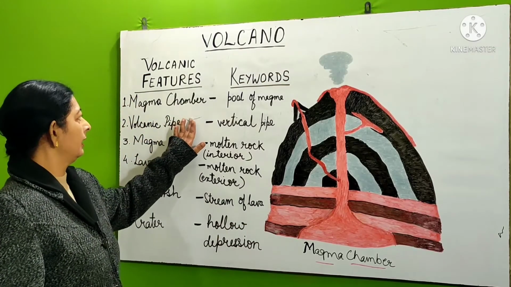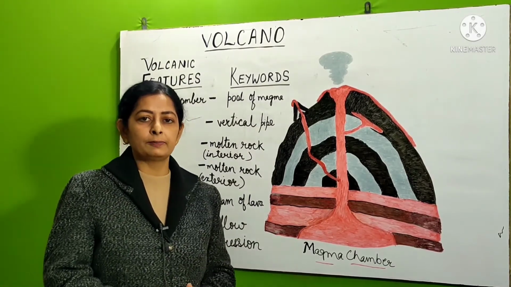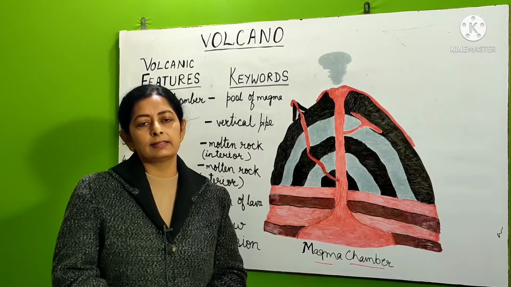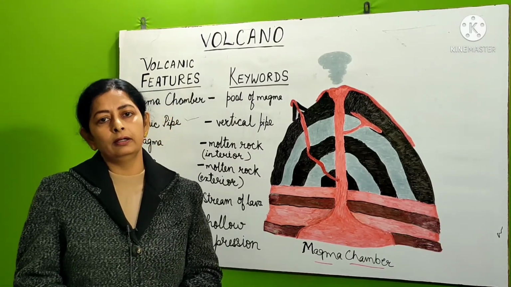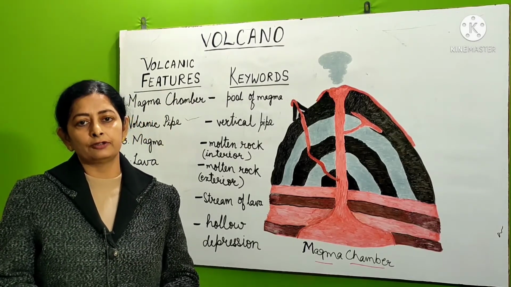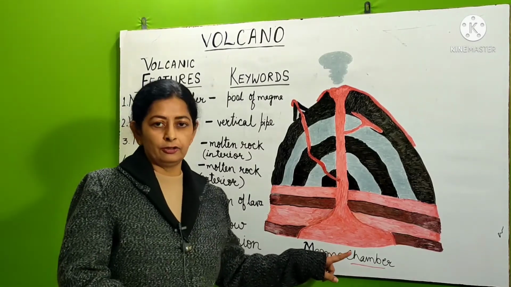So the first thing is magma chamber. Now to find this, what is magma chamber? Magma chamber is a pool of magma that is accumulated beneath the earth. It is present in the interior of the earth. It is hot rock molten material which is present in the interior of the earth.